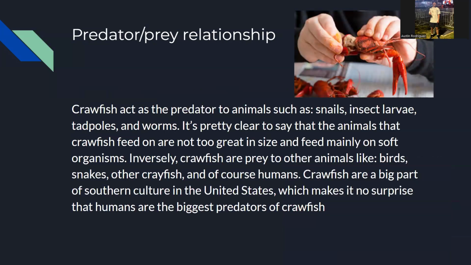Crawfish act as a predator to animals such as snails, insect larvae, tadpoles, and worms. It's pretty clear to say that the animals that crawfish feed on are not too great in size and feed mainly on soft organisms. Inversely, crawfish are prey to other animals like birds, snakes, other crawfish, and of course, humans. Crawfish are a big part of Southern culture in the US, which makes it no surprise that humans are the biggest predators of crawfish.